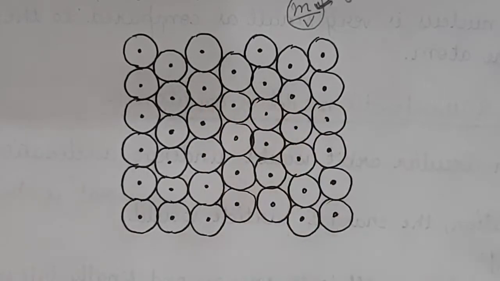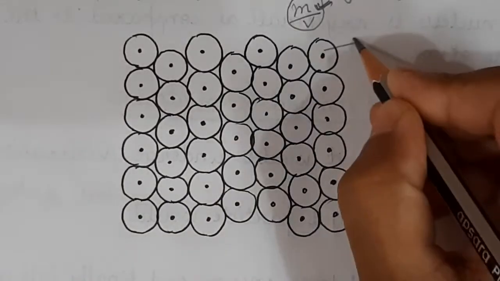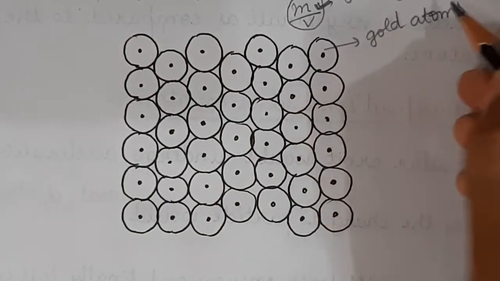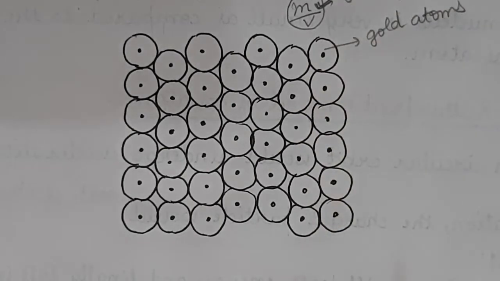So these are basically gold atoms. Now, through this foil, the fast moving alpha particles were allowed to fall on this gold foil.